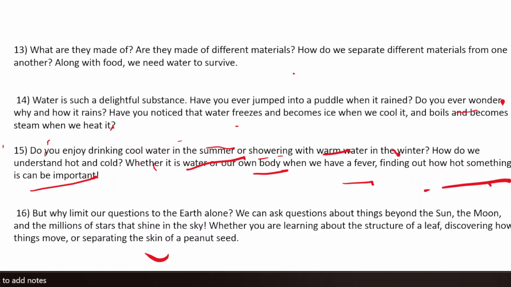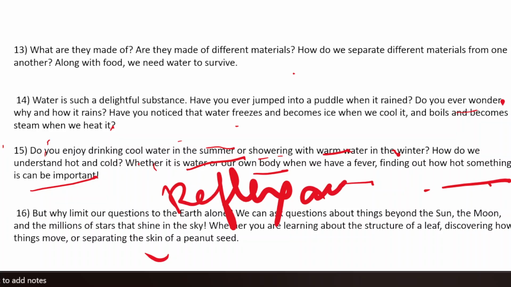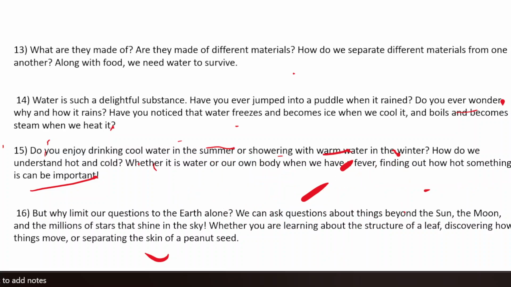For example, how do we feel anything? हमारी बॉडी में इसके लिए है हमारे पास रिफ्लेक्स एक्शंस. तो हम इसके बारे में डिस्कस करने वाले हैं कि किसी भी चीज़ का फील हमें कैसे आता है. How do we know that it is hot, it is cold, it is danger, it is safe, we can go there, no it is dangerous, we should not go there, like that. Okay, so how do we understand how the body knows? अब वो बॉडी नोज अबाउट इट ऑटोमेटिकली.